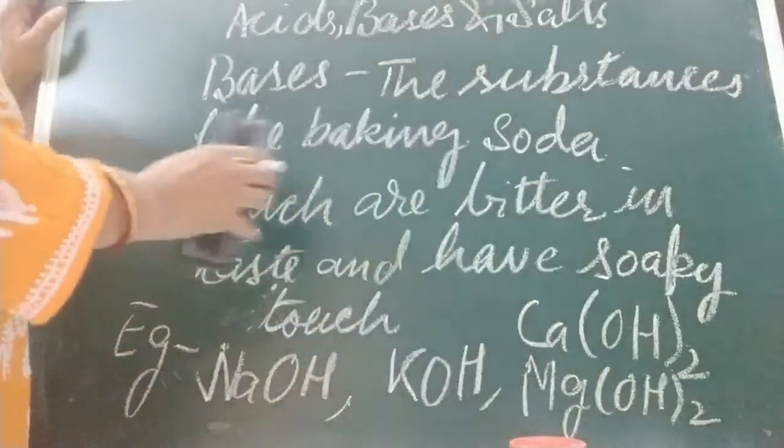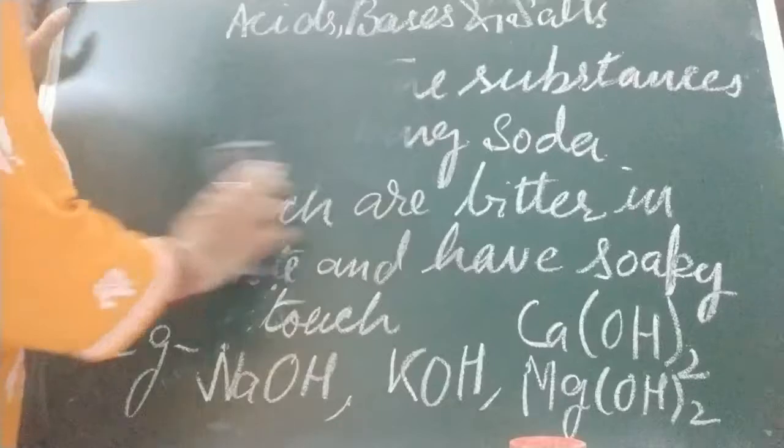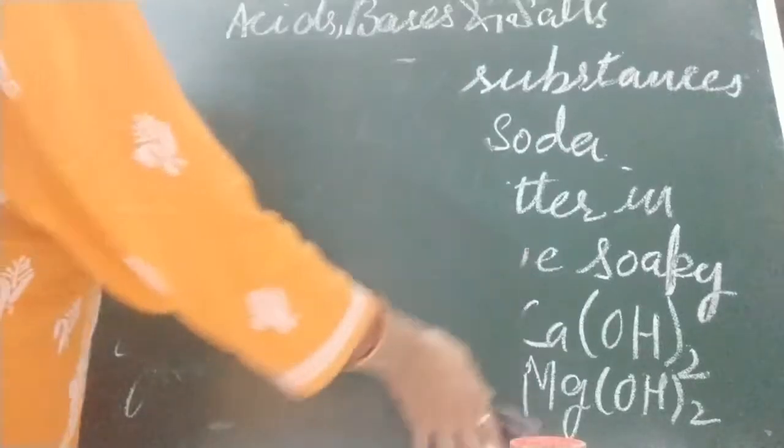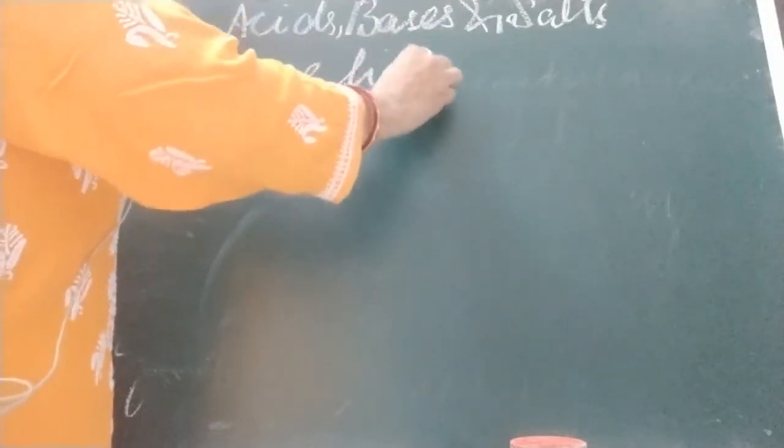Now I am going to tell you more about bases. Children, they are in your book. You can see this. Bases have an irritating odor.